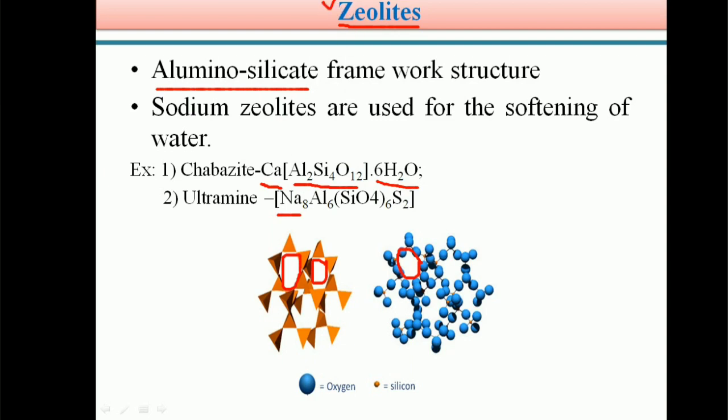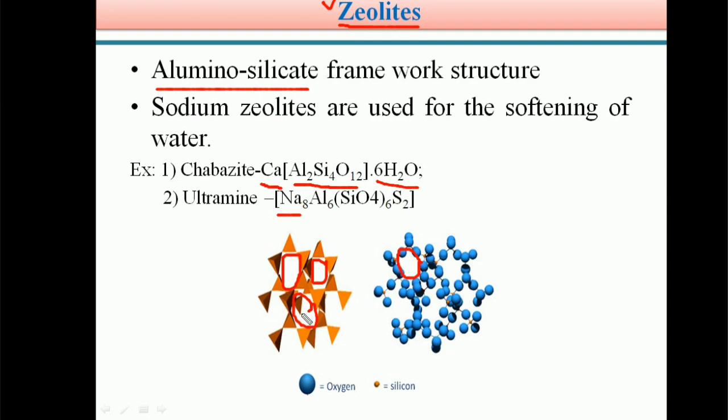Students, this is very, very important. Nowadays this is a novel material, and there are so many novel applications of zeolites. So zeolites are defined as an aluminosilicate with a framework structure having cavities. This space we can see is called a cavity. These cavities are occupied by large ions or water molecules, or both, and are called zeolites.